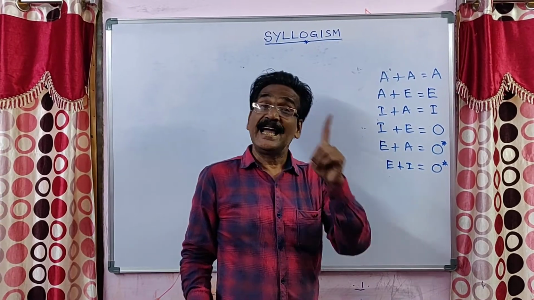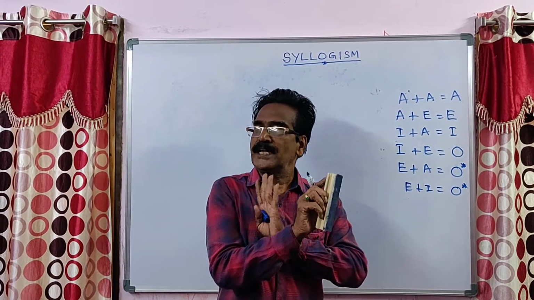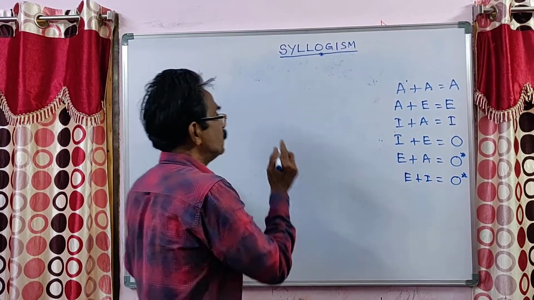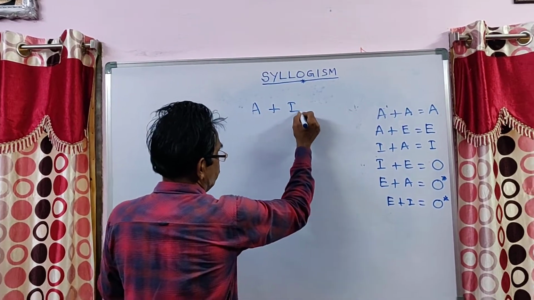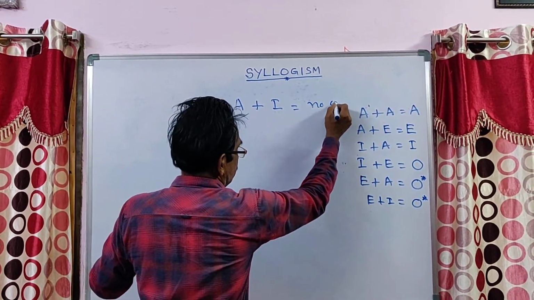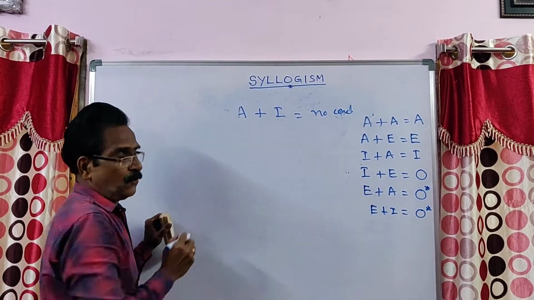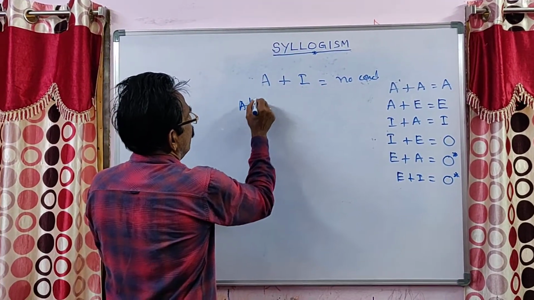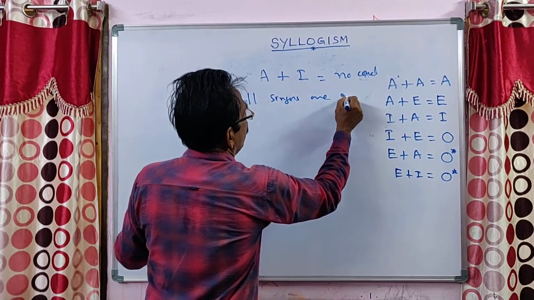I plus A has a valid conclusion, I. But A plus I, you don't have any valid conclusion. So you can categorically dismiss that one. See, A plus I, no conclusion. All singers are actors.